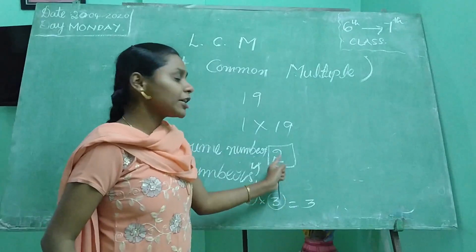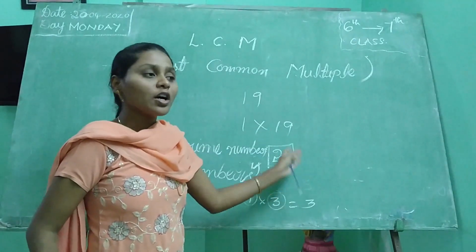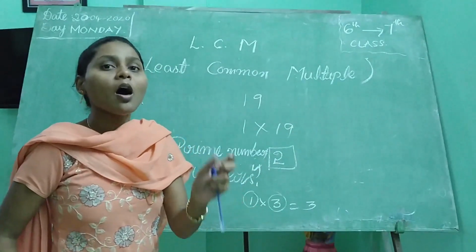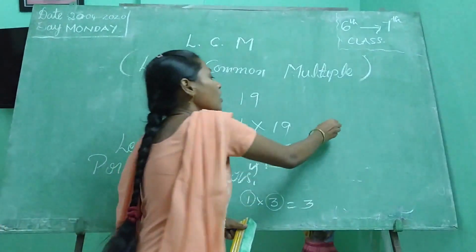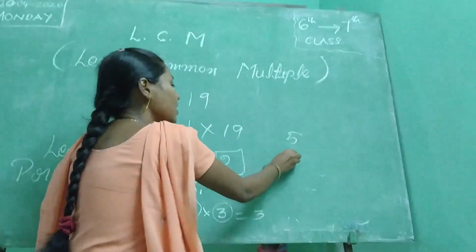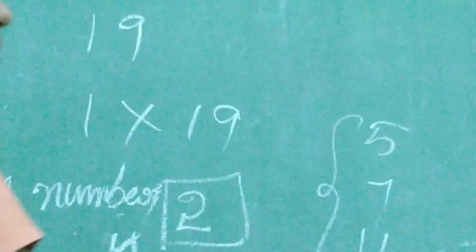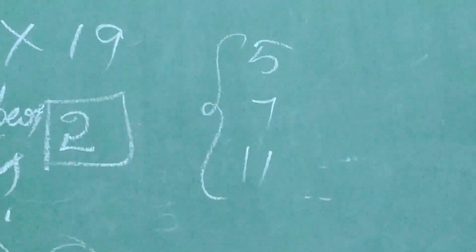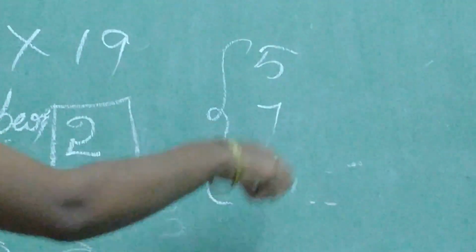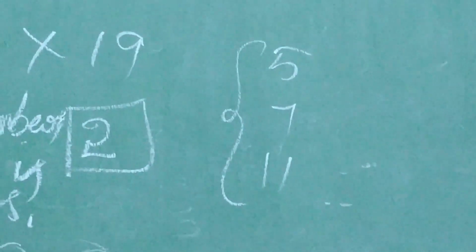Only one number is an even prime number, that is 2. All the remaining prime numbers are odd primes only. For example, 5 is a prime number, 7 is a prime number, 11 is a prime number. Are these even numbers? No. All these numbers are odd prime numbers.